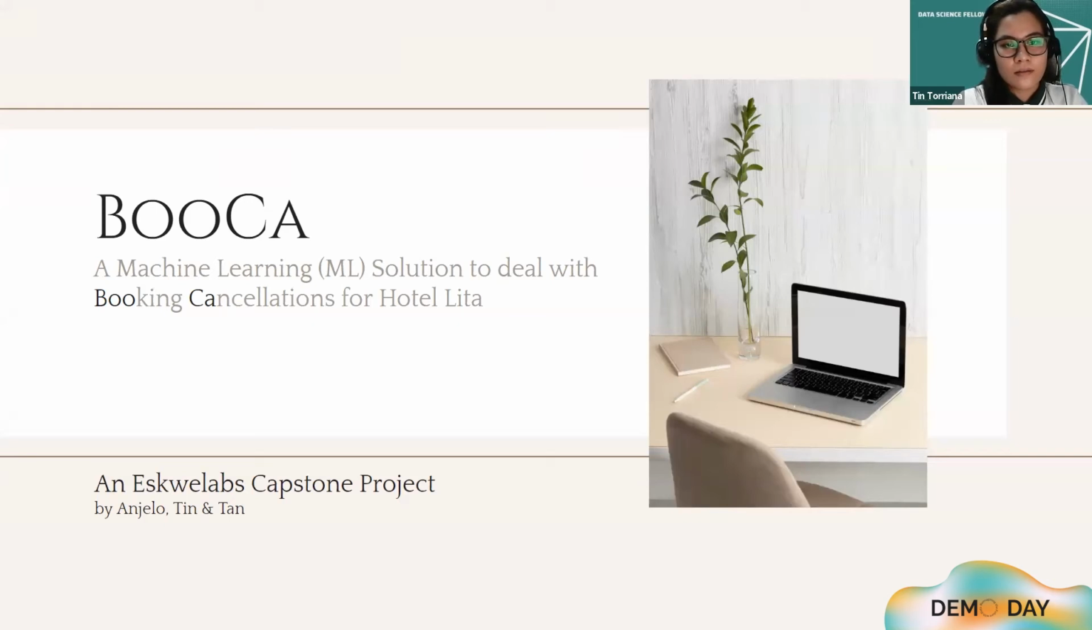Good day, everyone. We are here to present our solution to our hotel business client. Introducing BOOCA. It's a machine learning solution to deal with booking cancellations for our client, Hotel Lita. This is an Eskwelabs capstone project.